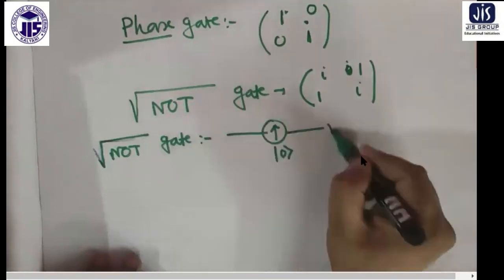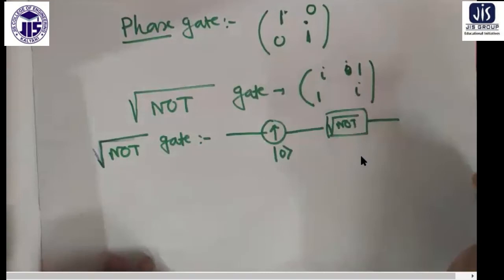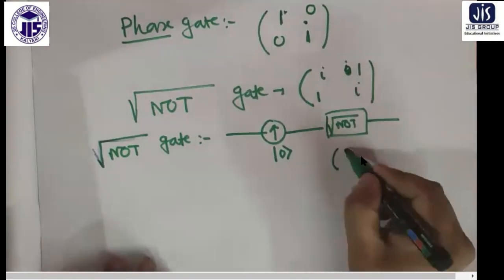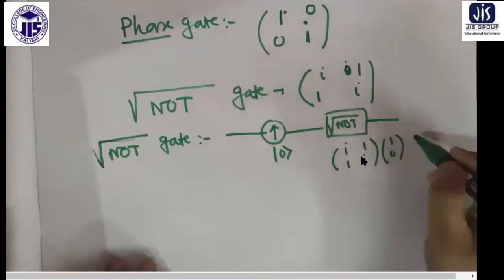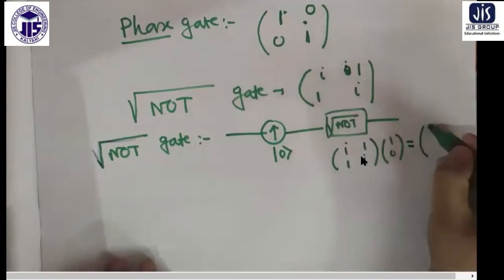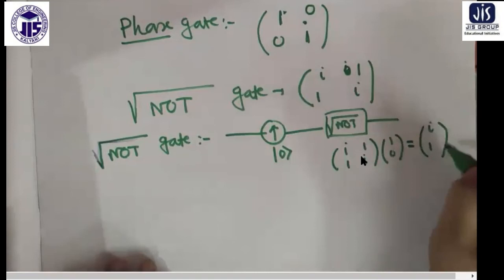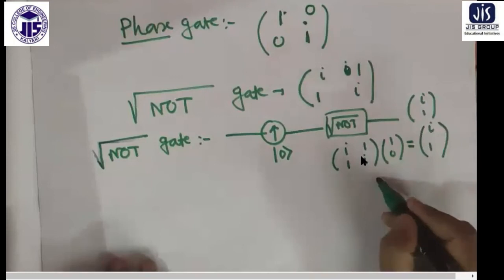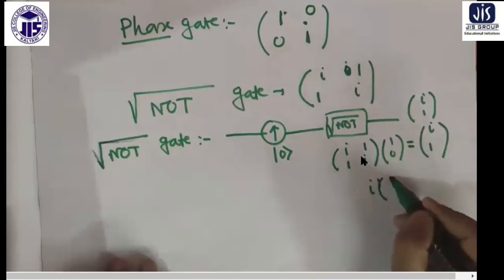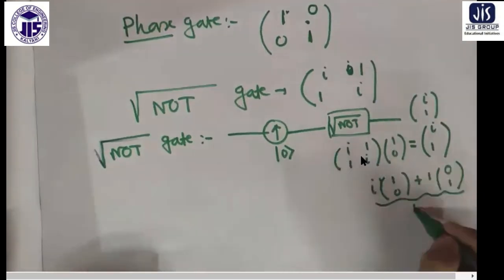I am doing root NOT operation, it will be like this: 1 i, 1 i, 1 0. If you do the operation, you will get this much. You see, i into 1, 1 into 0, 1 into 1, i into 0. So you get i 1, which is as good as i 1 0 plus 1 0 1. So the beauty is that you are producing a mixed state by this method.